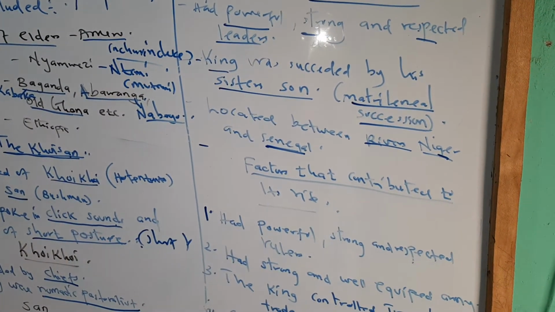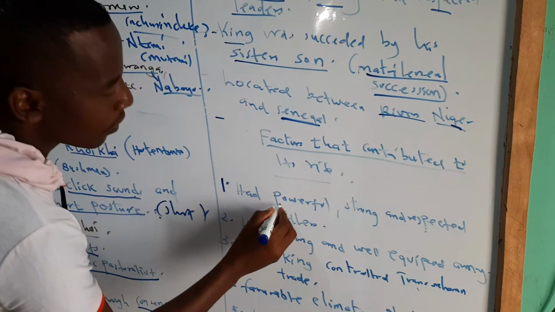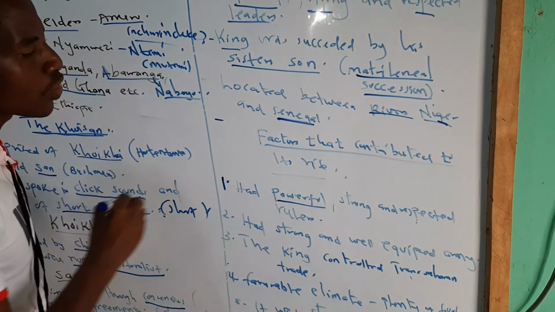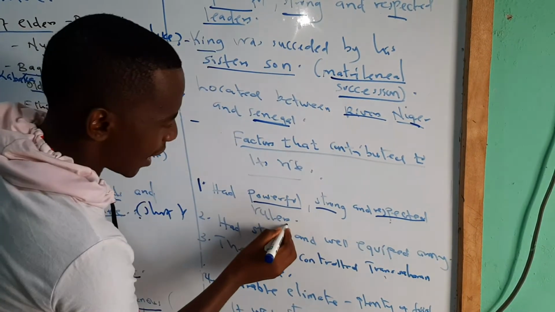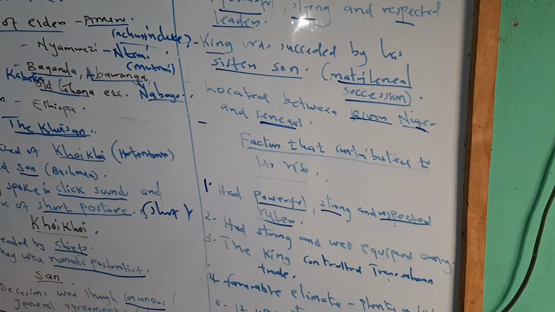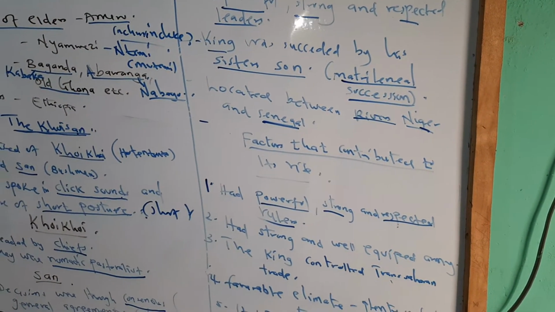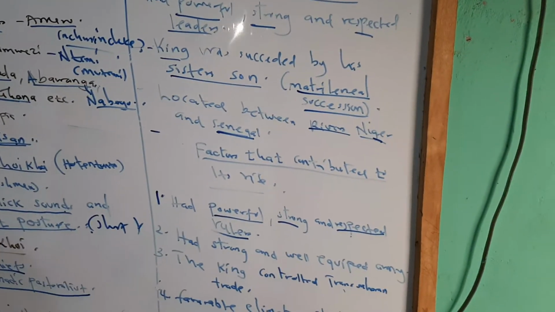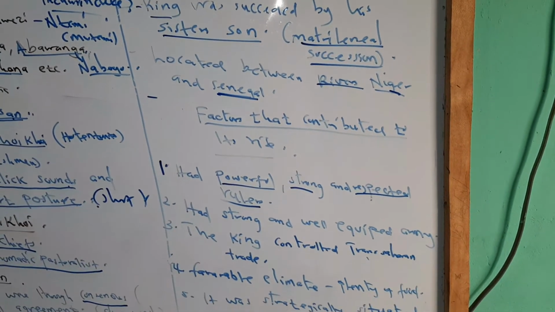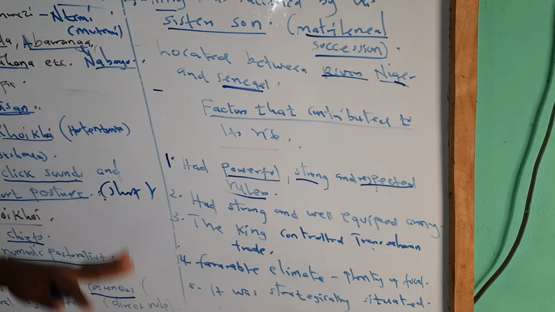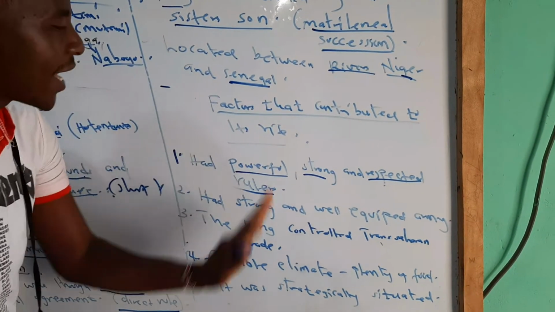Number one, it had strong and respected rulers. The king was very powerful, very strong, and very respected. So this is one of the factors that contributed to the rise of this Ghana kingdom.